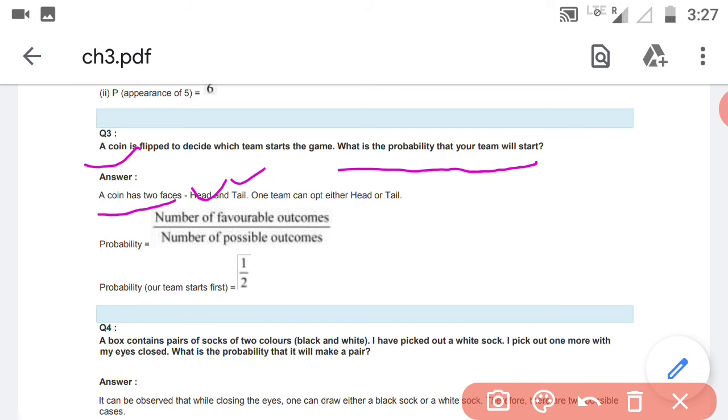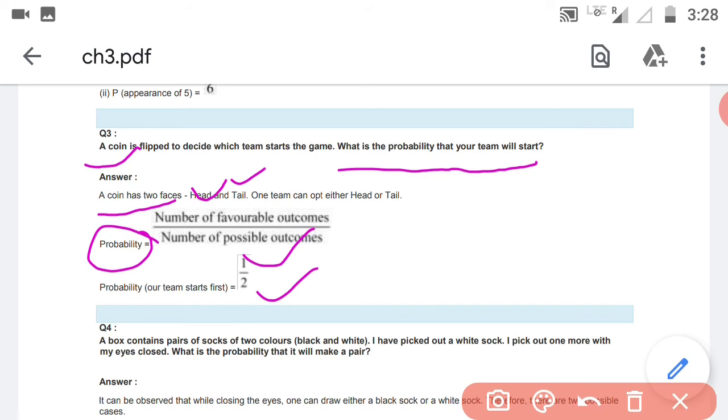One team can obtain either head or tail, isn't it? So one team will take head and another will take tail. In this way the probability will be what? Number of favorable outcome will be what? 1, isn't it? And 1 upon 2. Number of possible outcome is 2. Head and tail is 2, isn't it? So 1 upon 2.